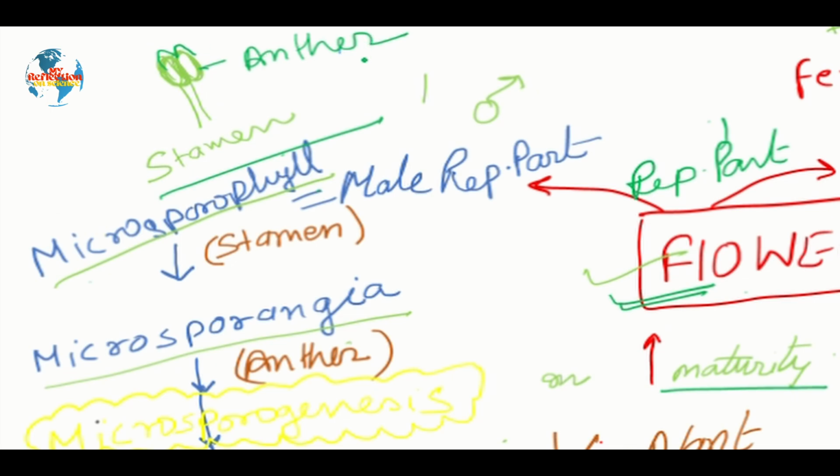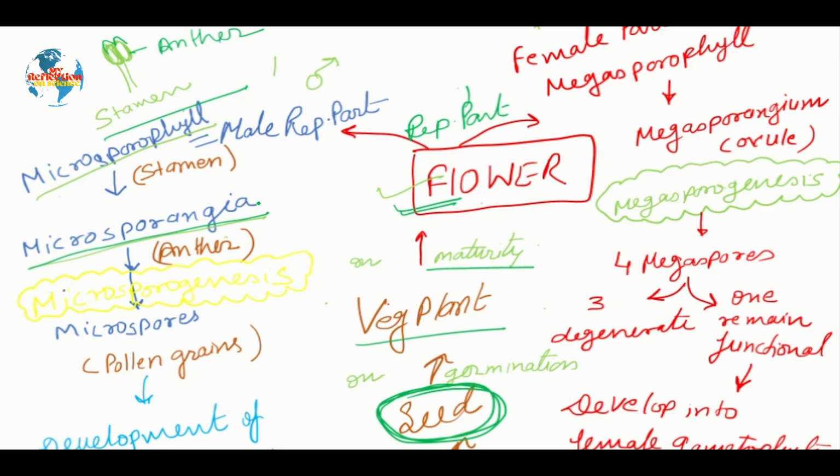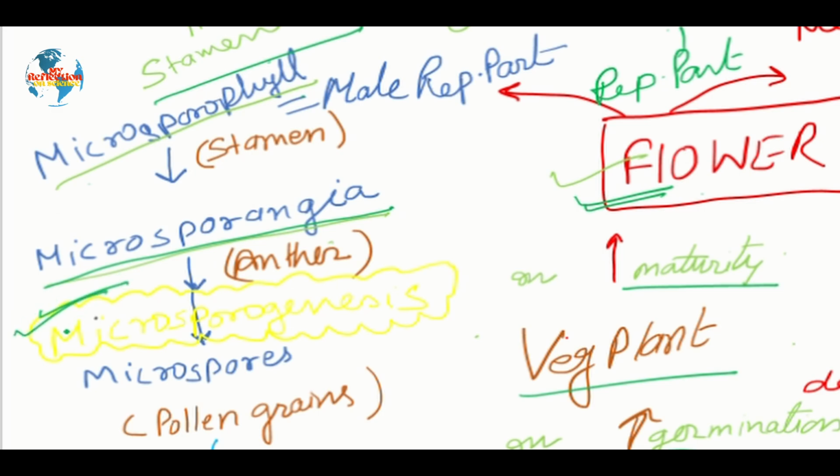Now, these lobes of the anther are called microsporangia. So, in a dithecous anther, we have four microsporangia, whereas in a monothecous anther, we have just two microsporangia. Now, this is the structure where microsporogenesis takes place. The process of formation of microspores in microsporangia is basically termed what? Microsporogenesis.